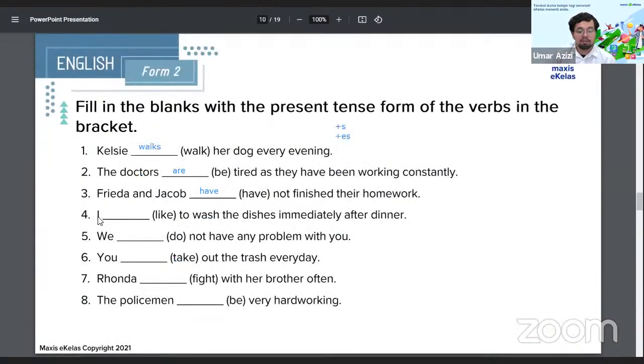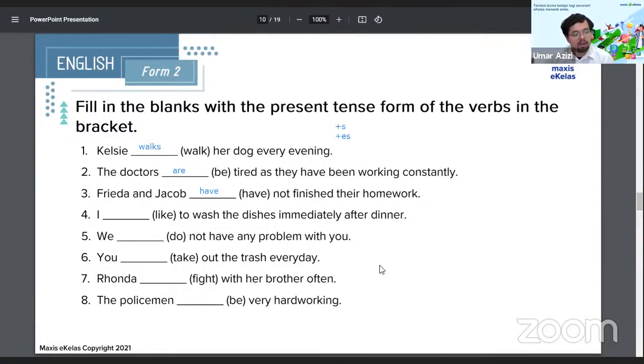Okay, number 4. Shalom Grace, good job. Yes, number 4: I (like) to wash the dishes immediately after dinner. Now, as I said before, I and you are a bit different. They are not regular, even though they refer to one person. It's not the case in English.